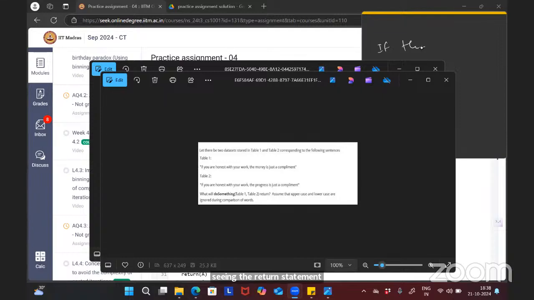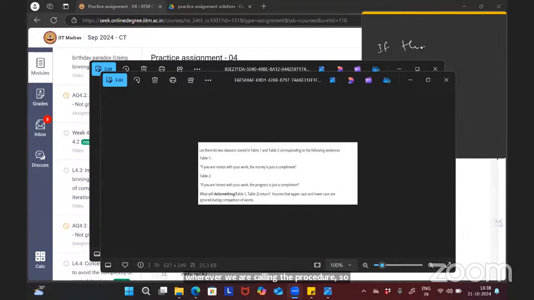Return count means the procedure will no more be executed. Whenever we execute the return statement, the procedure itself is finished and the result will be returned to the place wherever we are calling the procedure. So no more execution will proceed.